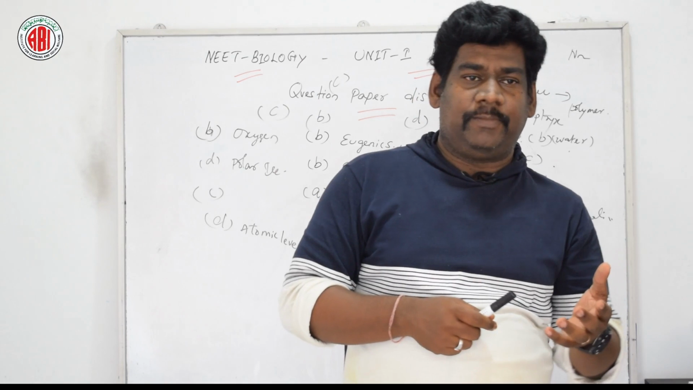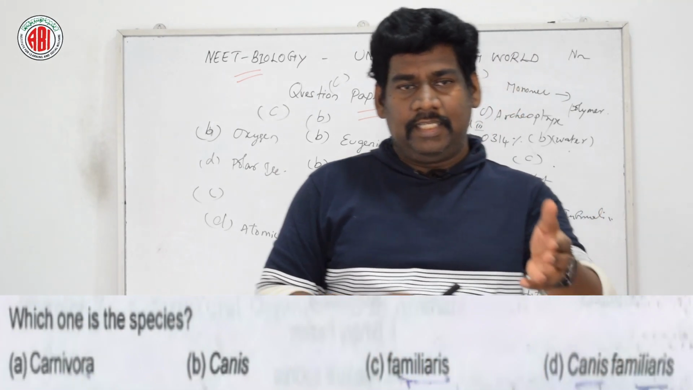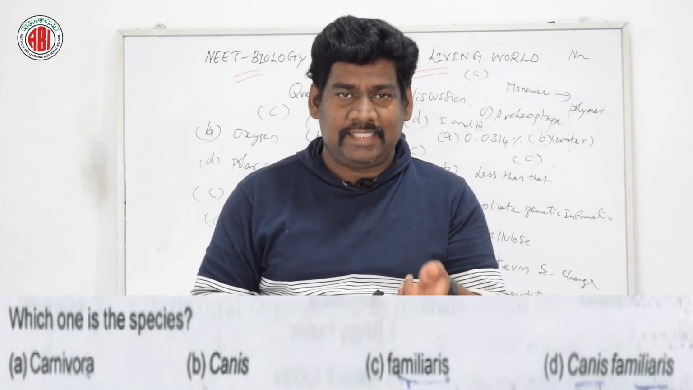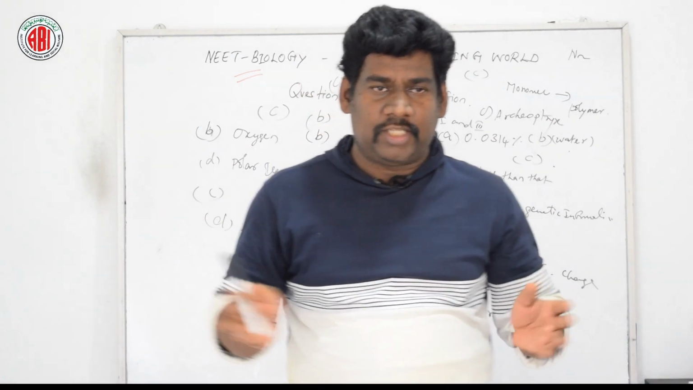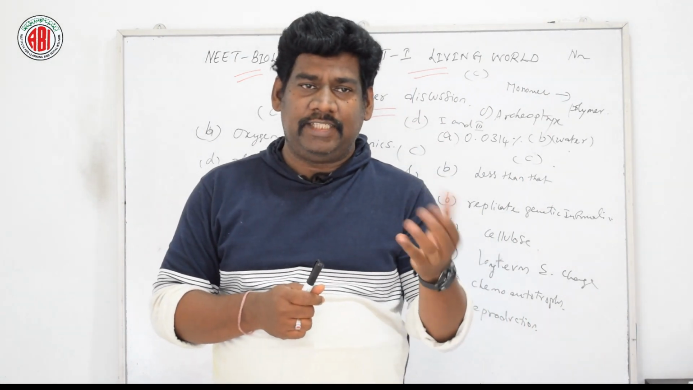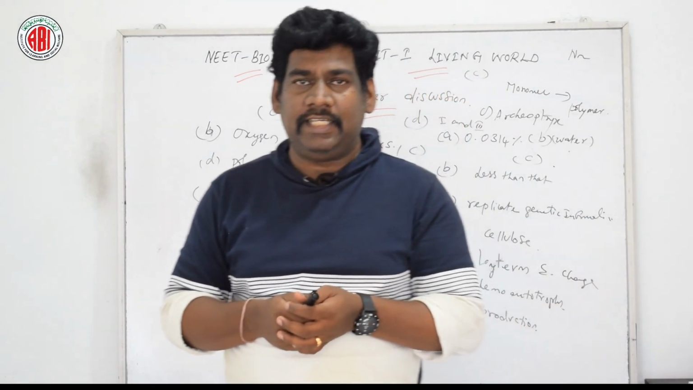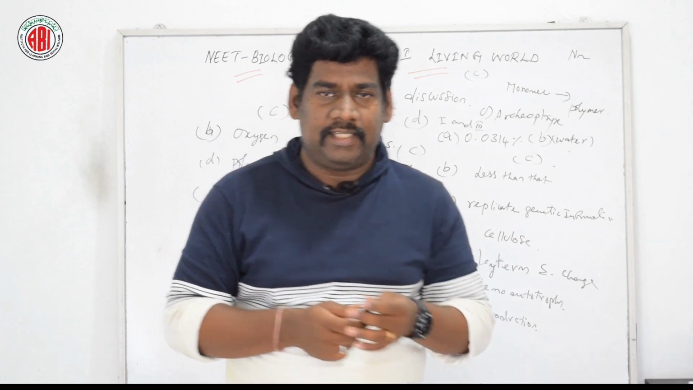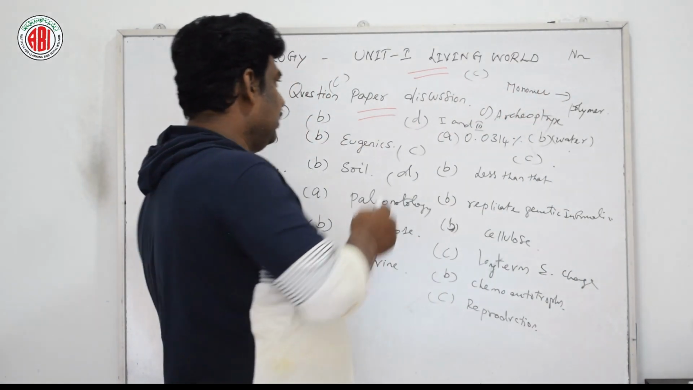The next question is: which one of the following is the species? Here 4 different options are given: Carnivora, Canis, Familiaris, Canis familiaris. Which one of these is species? The right answer for this question is option D, that is Canis familiaris. Okay, option D is the right answer for this question.